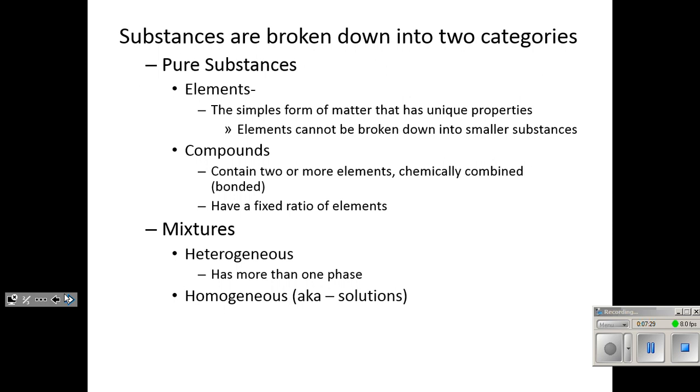So when we are representing particles in chemistry, we are going to represent particles by using BBs, in this chemistry class. And when I say a BB, I'm talking about a little round metallic sphere, like from a BB gun. So if you draw that, it's just going to be a circle, a sphere. And then if you're really artistic, you might shade it or something. I am not very artistic.